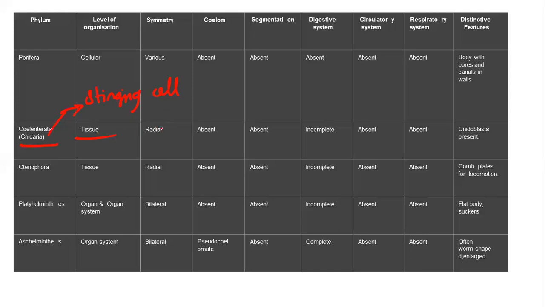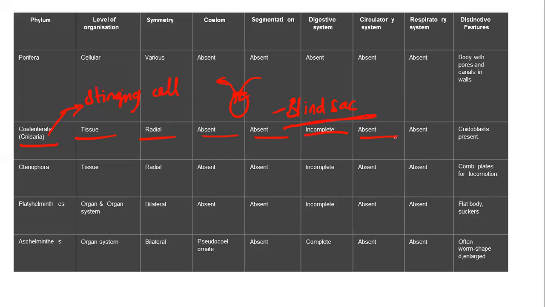It has a tissue level of organization, and the symmetry is radial. Coelom is absent and segments are absent. It has an incomplete digestive system, which means the organism has a blind sac. The organism has one single opening through which the food enters, and the same opening is used for releasing the waste too. Only one opening is there, where food is taken in and the waste is expelled out. This type of digestive system is called an incomplete digestive system, or blind sac.